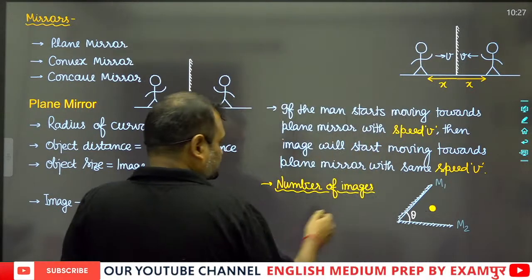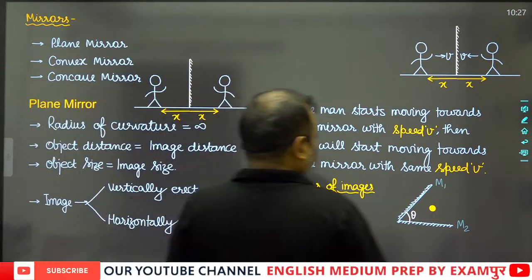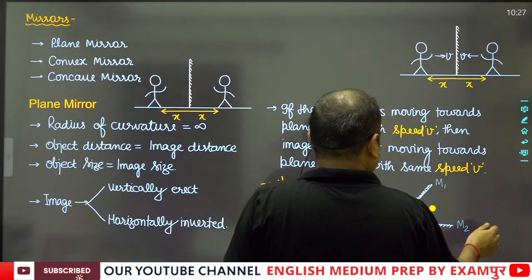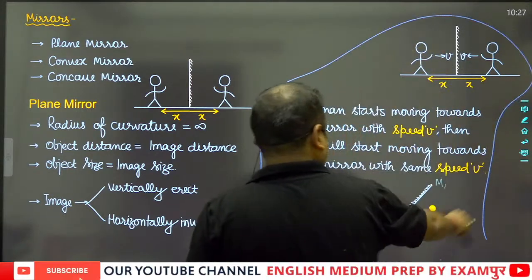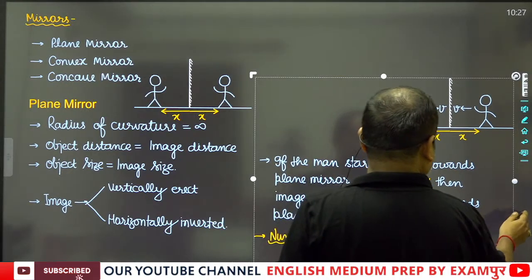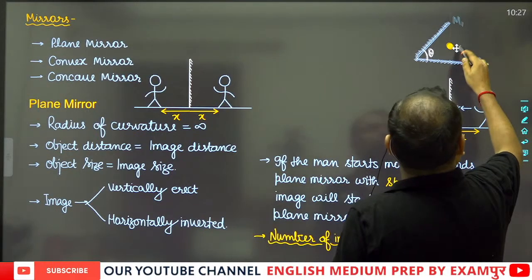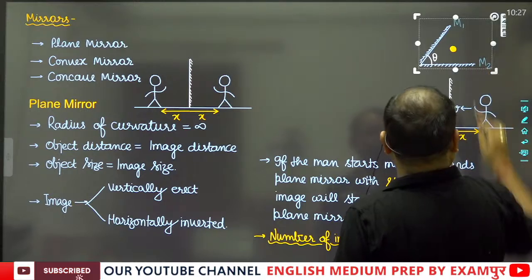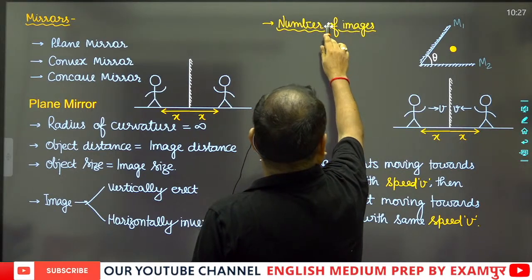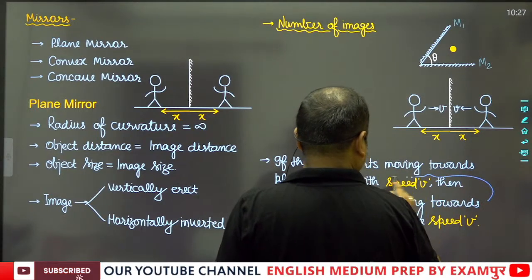First of all, let me write the number of images concept at this place. Let me write this at the below side, and we should draw this diagram at this place. The number of images can be calculated at this part also.